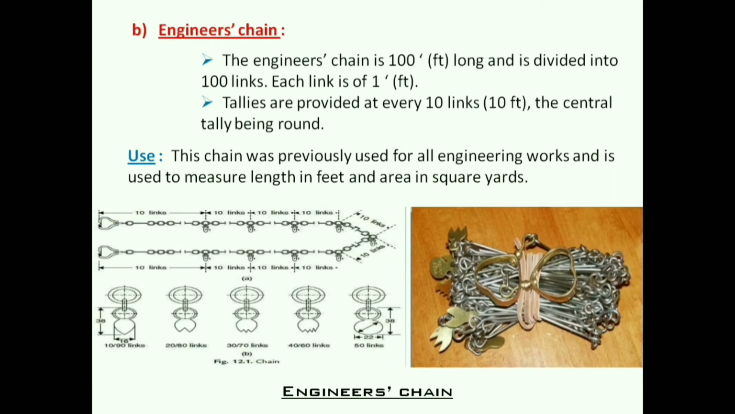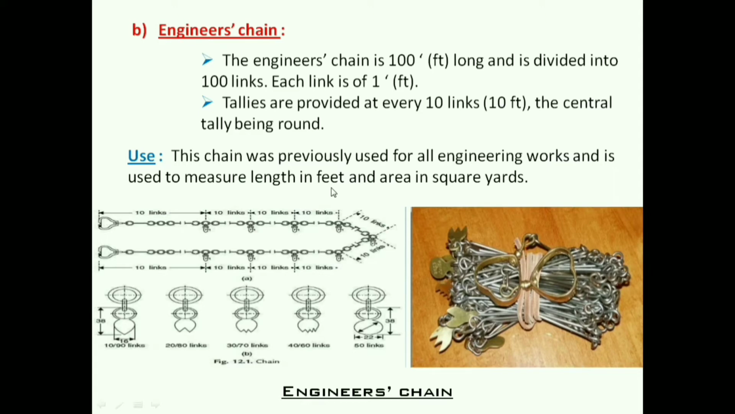Next is the engineer's chain. It is 100 foot long and is divided into 100 links. So each link is 1 foot. Next point, tallies are provided at every 10 links, that is 10 foot. So we can see this is the engineer's chain.